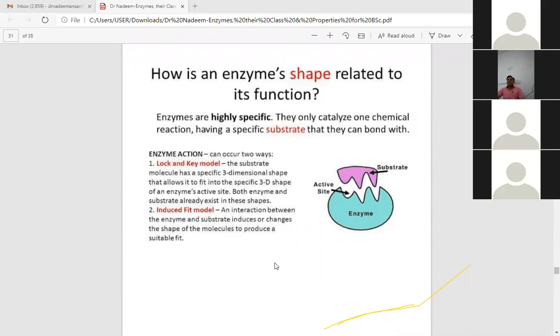The induced fit model is by Koshland. So this anomaly is overcome by the induced fit model. It explains that active sites are not rigid. They are flexible. They can change according to the shape of the substrate.